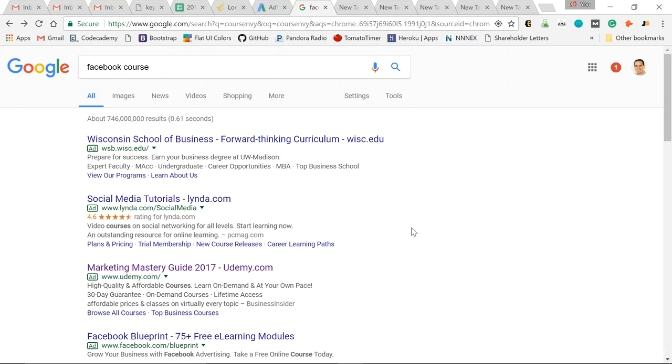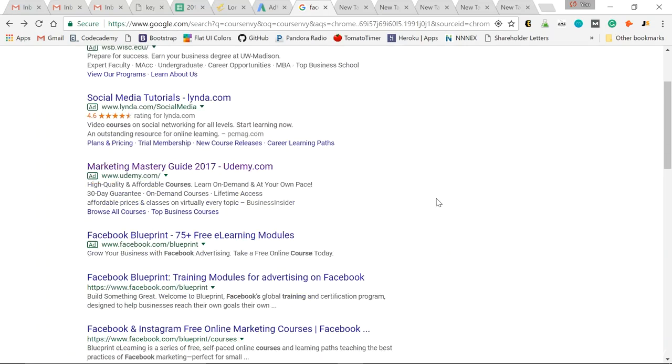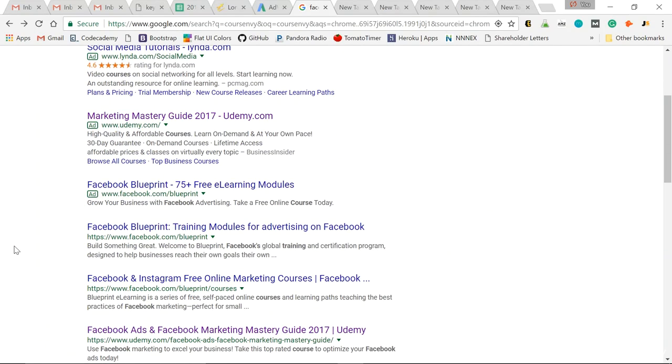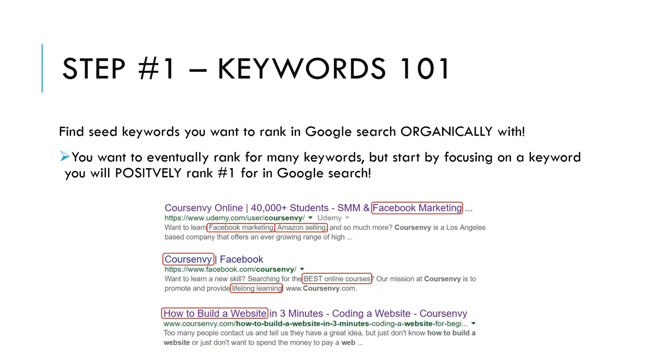But if you don't have the budget just yet, that's why I say master keyword research so you can rank for those long tail keywords organically. So step #1 is finding seed keywords you want to rank organically for in Google search. You want to eventually rank for many keywords, but start by focusing on a keyword that you will positively rank #1 for in Google search. So as you can see in this screenshot of Google search, I rank for both single keywords and multiple word keywords. These are called long tail keywords.